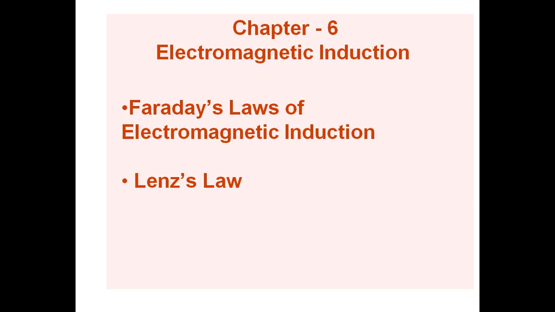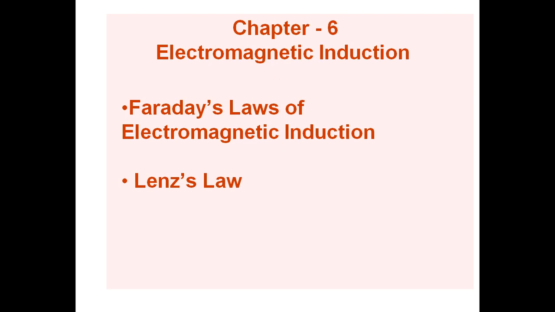The result of those three experiments says that whenever there is a change in magnetic flux linked with a closed circuit, an EMF is induced in the circuit. When the change of magnetic flux is there, only then is EMF there in the circuit, and only then is current present in the circuit.